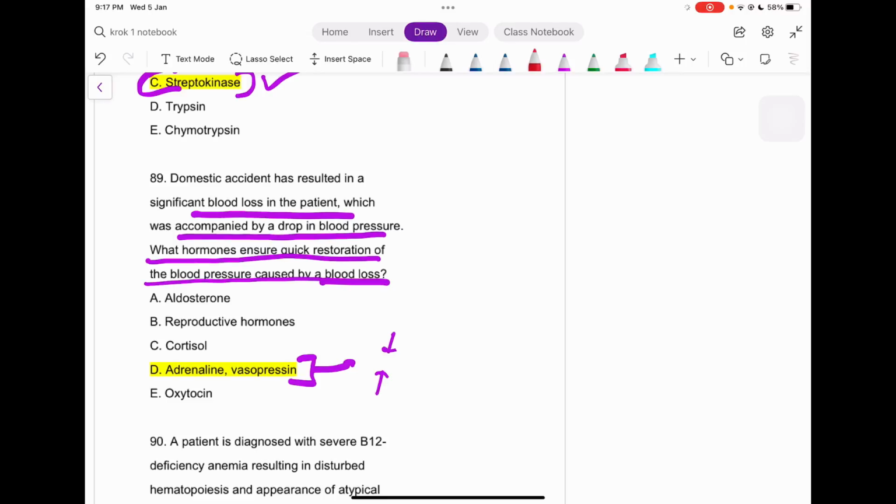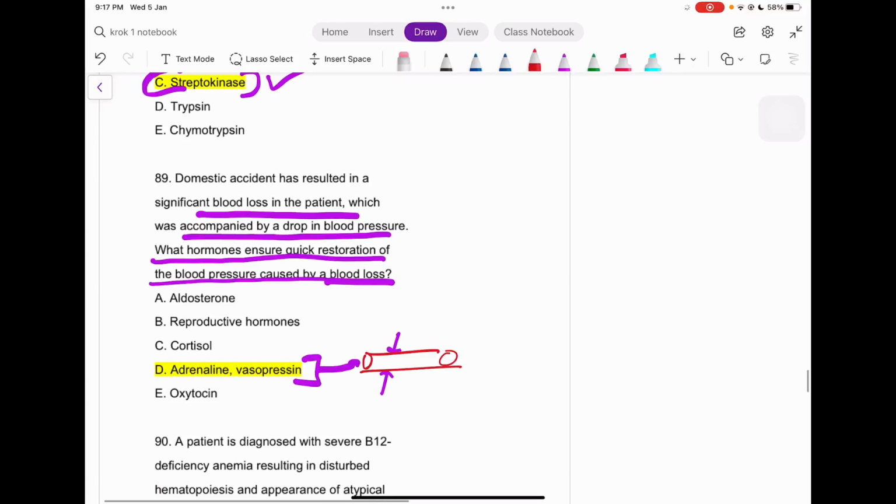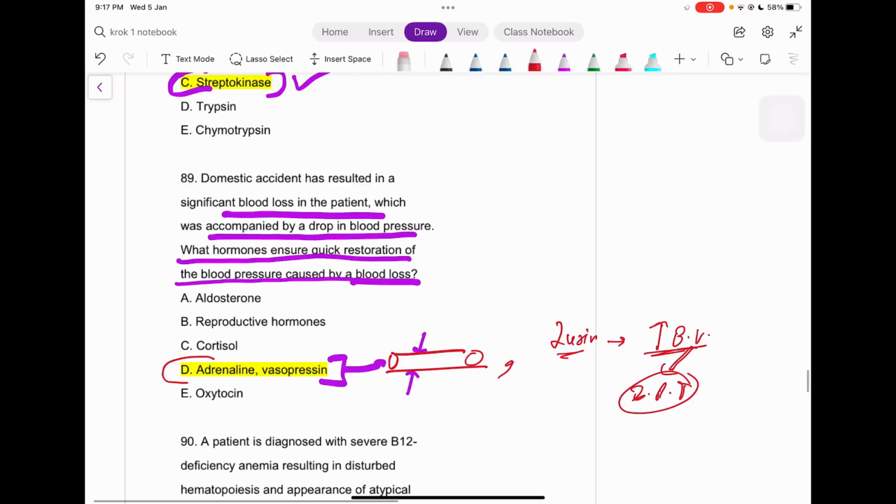And what does vasopressin do? It will decrease the urination. So if it decreases the urination, it will increase the blood volume, and if the blood volume is increased, the blood pressure is also increased, right? So that's how we get the answer of adrenaline and vasopressin itself.